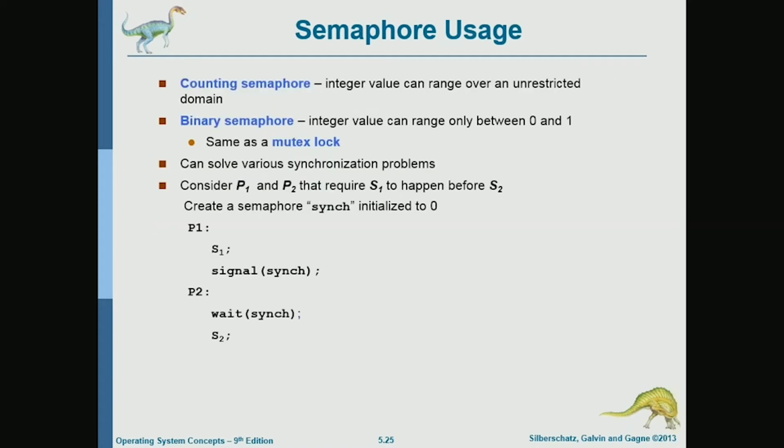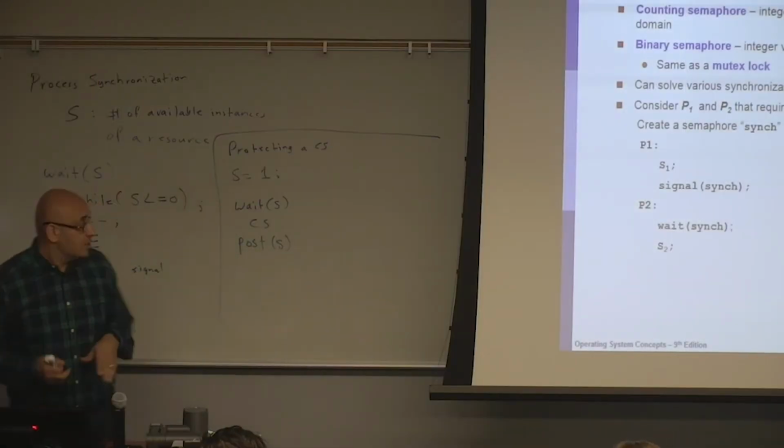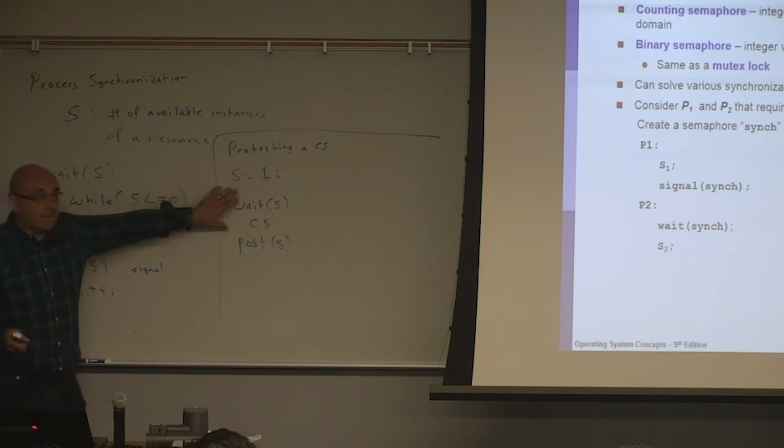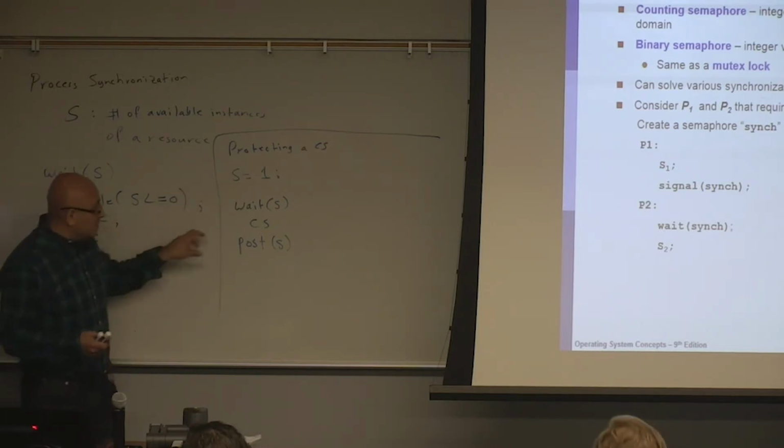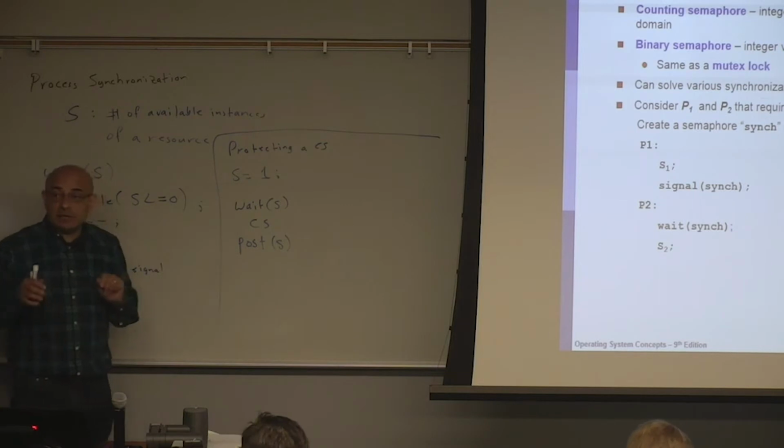Now we will see the power of semaphores, or the synchronization problems that you can solve using semaphores but cannot solve using locks. The critical section problem, protecting access to shared variables, you can do with semaphores, but you can do with locks as well, because this problem is protecting shared variables.